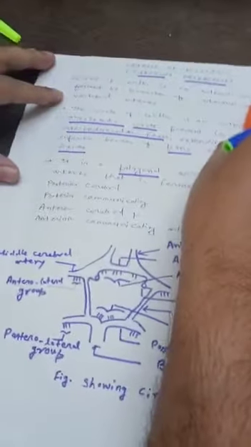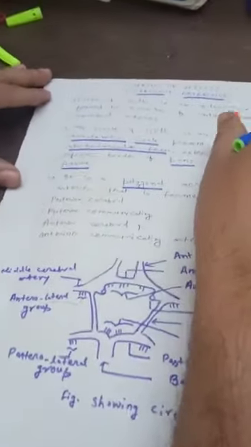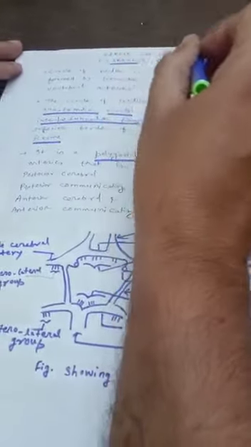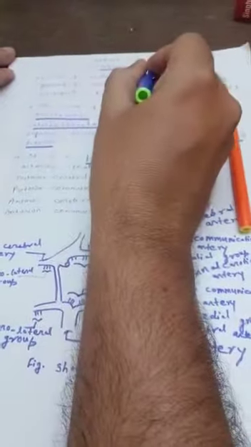I am Dr. Ravi. Today I am discussing the circle of Willis. The circle of Willis is also called the circulus arteriosus.